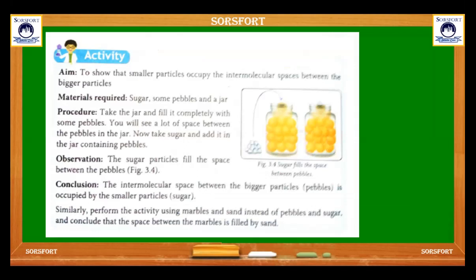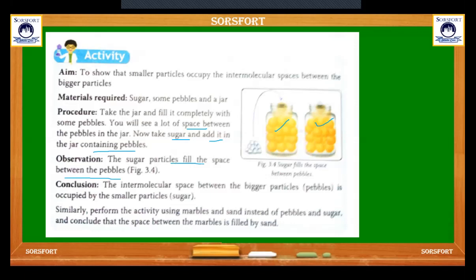This is one of the activities to show how smaller particles can take space between the bigger particles. The material required is sugar, some pebbles and a jar. Take the jar and fill it completely with some pebbles. These are the pebbles. You will see a lot of space between the pebbles in the jar. Now take sugar and add it to the jar containing the pebbles. Then we start adding. The sugar particles fill the space between the pebbles.